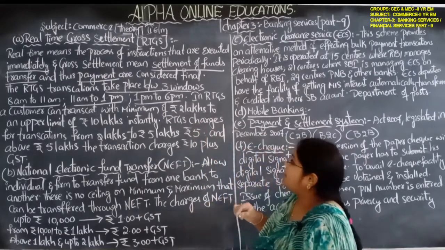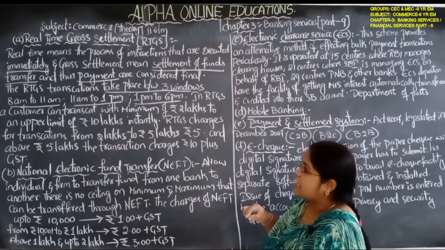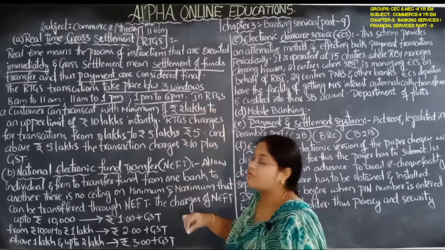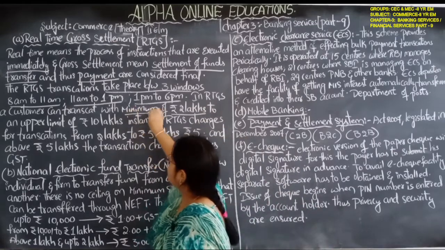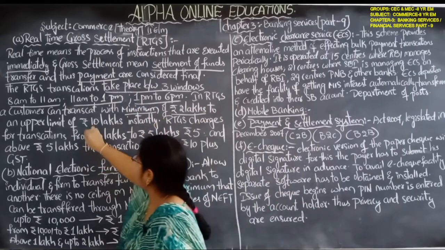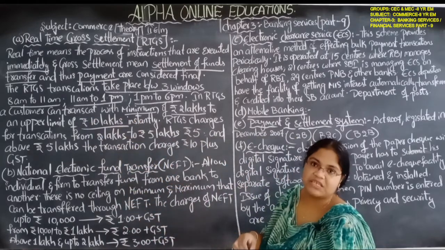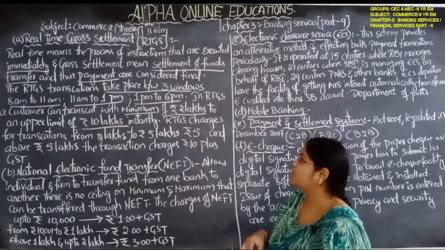In RTGS, a customer can transact a minimum of 2 lakh rupees and a maximum of 10 lakh rupees.